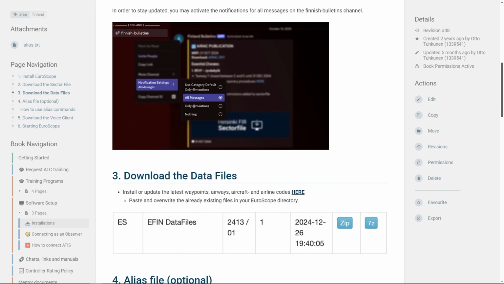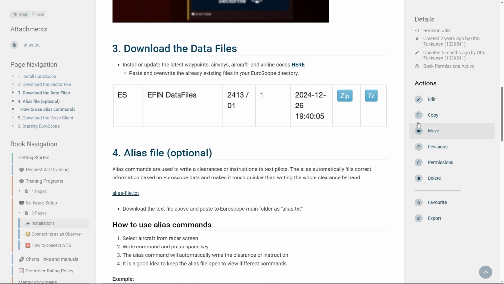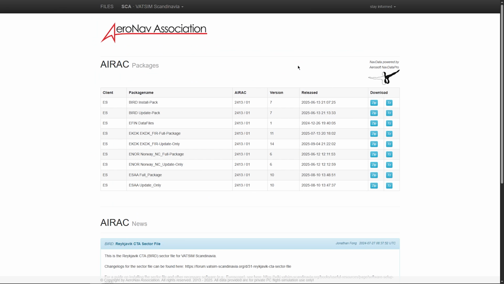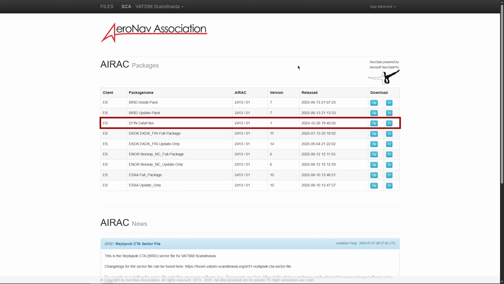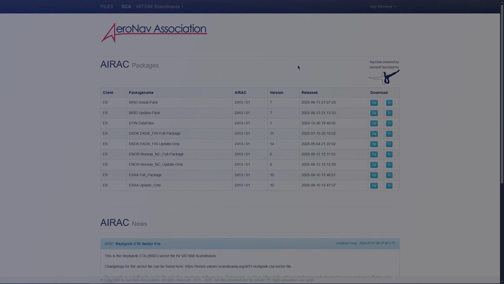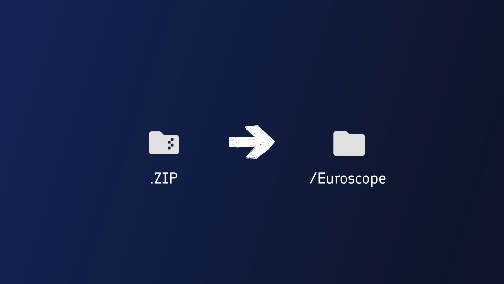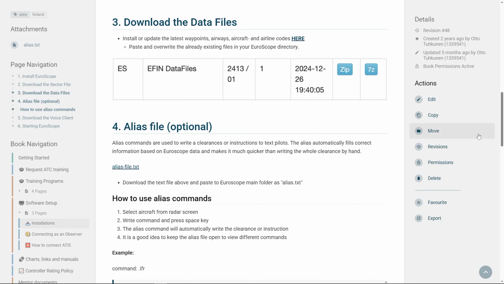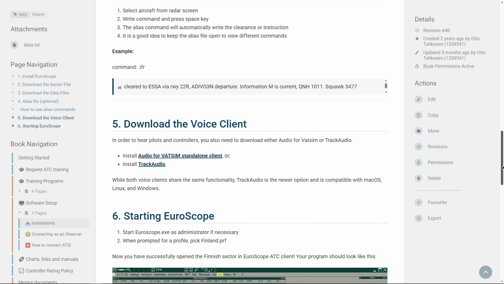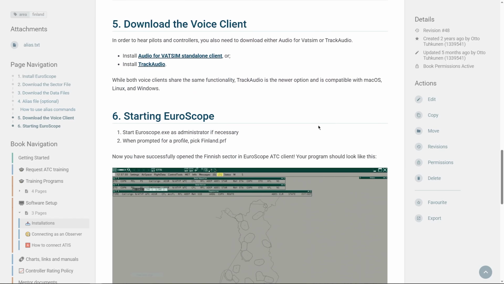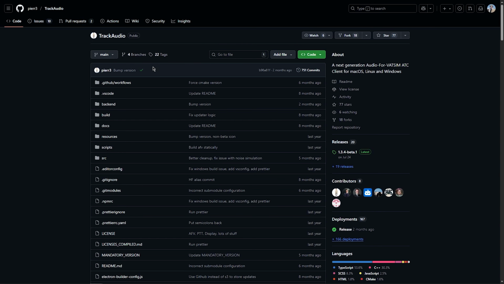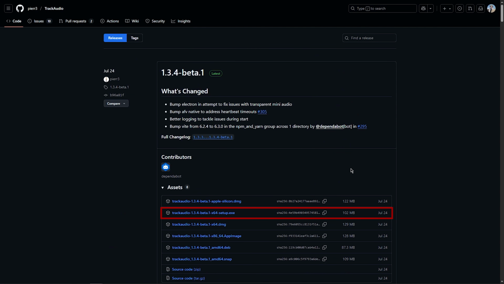Then download the latest data files from Aeronav. These include waypoints, airways, aircraft codes, and airline codes. Paste the FN folder to the Euroscope directory. Finally, download the voice client. This allows you to hear both pilots and controllers on the network. We recommend installing TrackAudio, which is the newer option. In GitHub, click on Releases to download the latest version of TrackAudio.